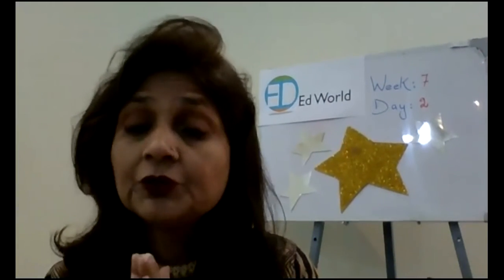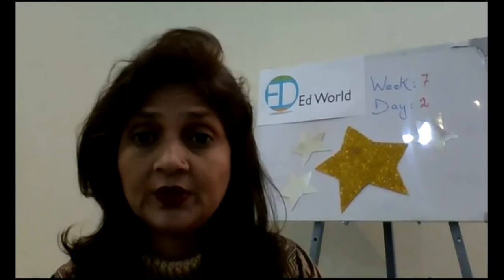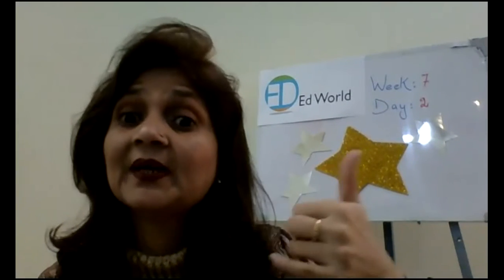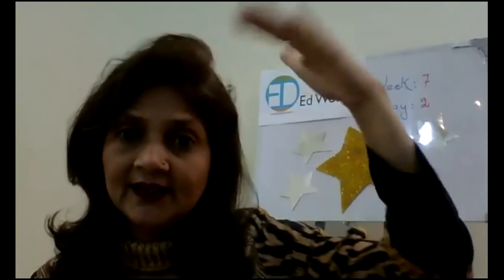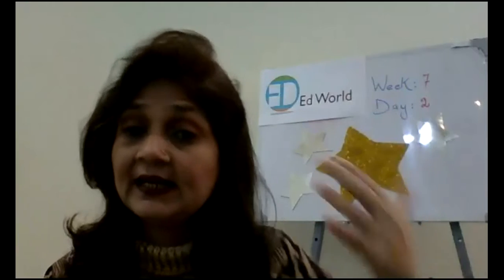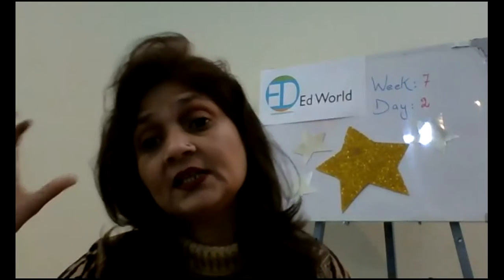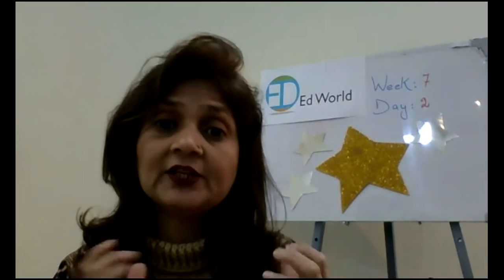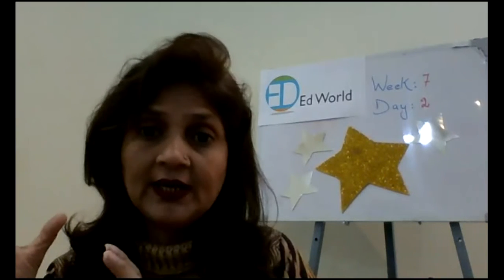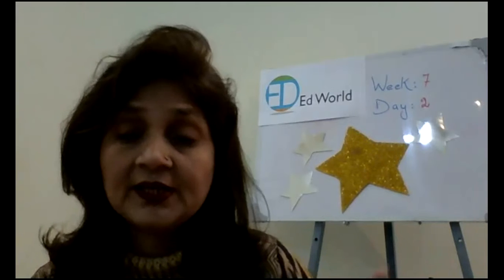So let's see what you tell me first. What are the activities that you do at daytime? You can play in the playground. Wow. Then you will see the birds flying in the sky, and at daytime you can see the sunlight also, which you will not see at nighttime. At nighttime there will be light from the moon, and that light will not be that much, whereas the sunlight is too bright.